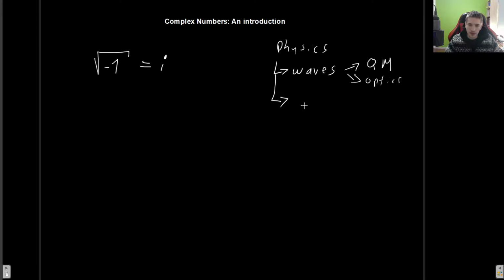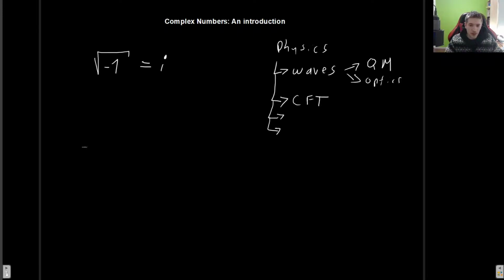It's also very important, for example, in conformal field theories, which is somewhat more advanced, and it has many other applications. So if you study physics and mathematics, you have to understand this, because it just pops up everywhere. It's actually crazy how much it pops up.